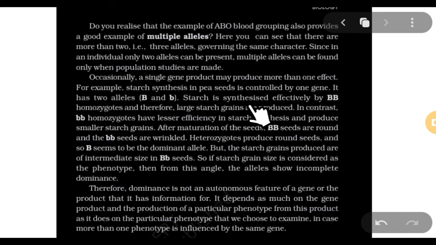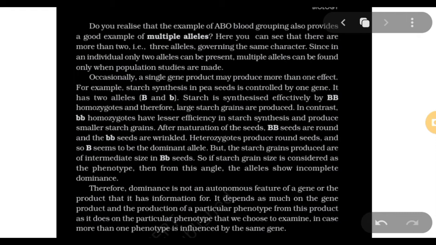Now, I have seen that most of the people ignore this. Most of the people don't read NCERT for this chapter because this chapter mainly consists of examples and laws, which they make notes of separately and study from that. And even I did that, obviously, and it helps because there is not much theory in this chapter. What this chapter includes is crosses and examples and ratios, which can be learnt by heart from notes as well. So there is no actual specific need of NCERT because there are no theory questions framed from this chapter.